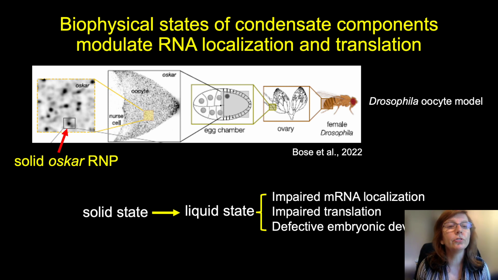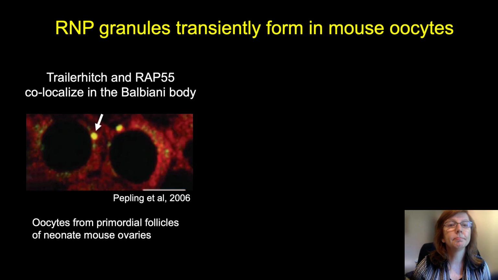This is a really beautiful study and is one of the first to clearly indicate that maintenance of the solid state or phase is equally as important as maintaining the liquid phase depending on the cellular context. In addition, the study clearly shows that the function of RNA and RNA binding proteins is dependent on the biophysical state. In mammalian oogenesis, we don't yet have a mechanistic understanding of phase transitions.